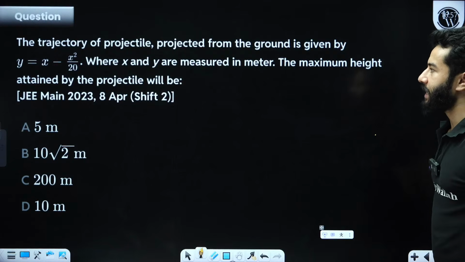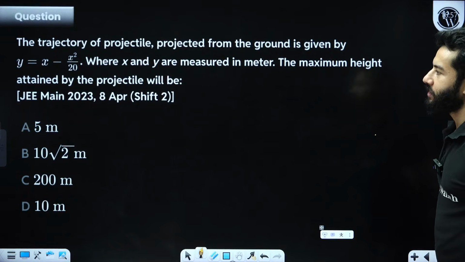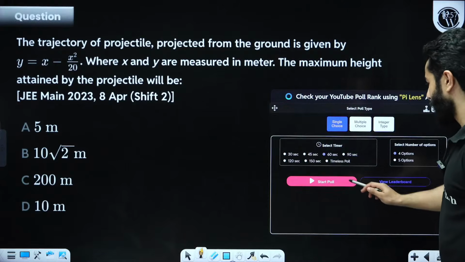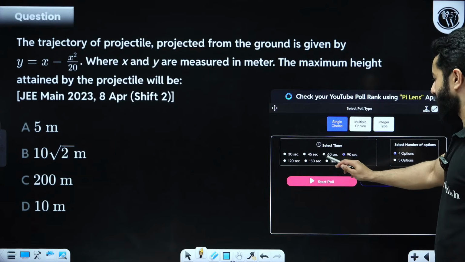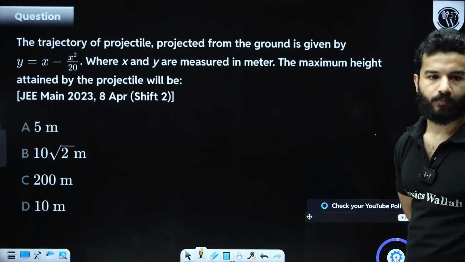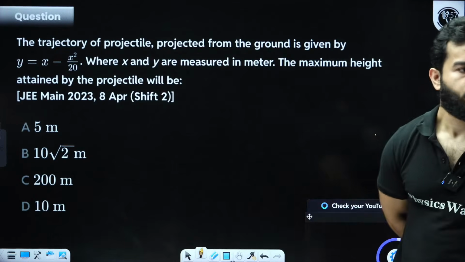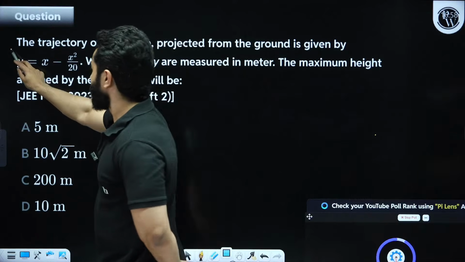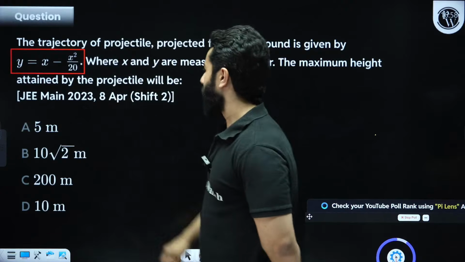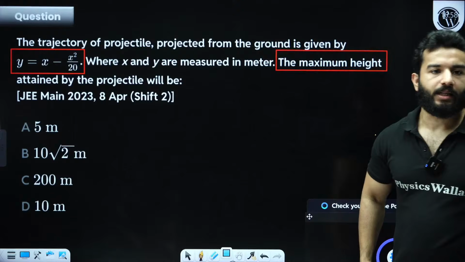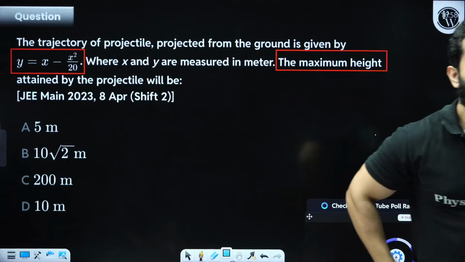You guys solve this question. The trajectory of a projectile projected from the ground is given by this. You have to find the maximum height attained by the projectile. Quickly start. 90 seconds. Let's begin. Quick. Equation of trajectory is given and they are talking about maximum height.